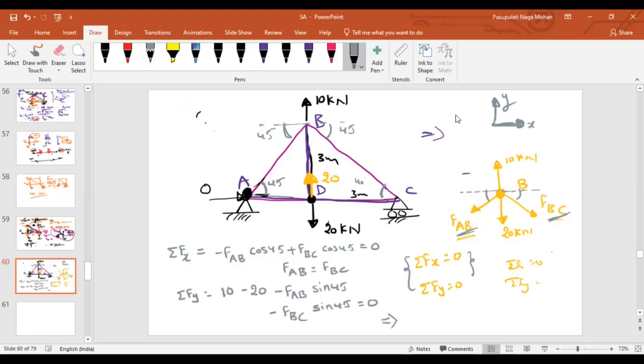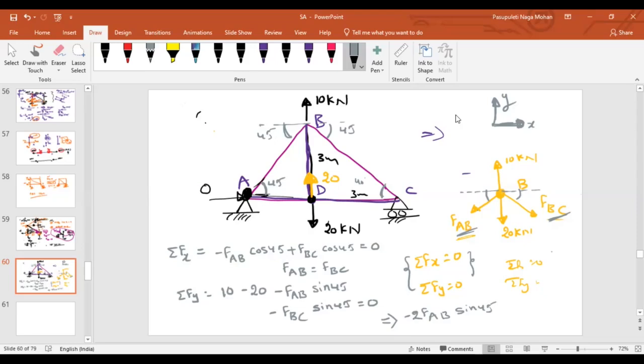Now go on. FAB and FBC are equal. If I simplify this, how much will you get? These two will add, isn't it? 10 minus 20 is minus 10. If I take it to the right side, 10. And if you add these, as both are equal, I will say minus 2 FAB sin 45, isn't it?